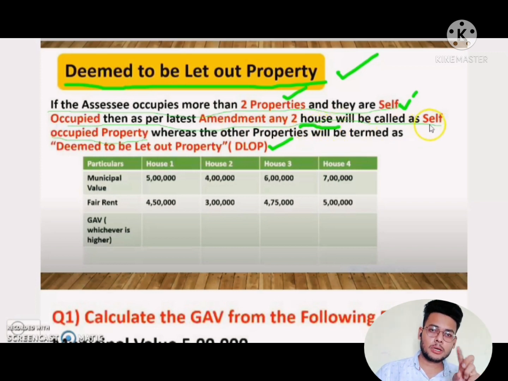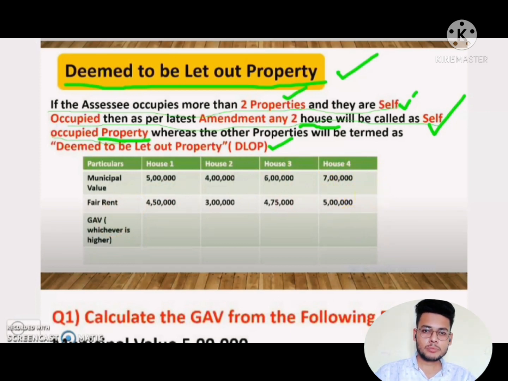among all those properties, only 2 house properties are treated as SOP. Only 2 house properties are treated as self-occupied, and the others are treated as let out, deemed to be let out house property.